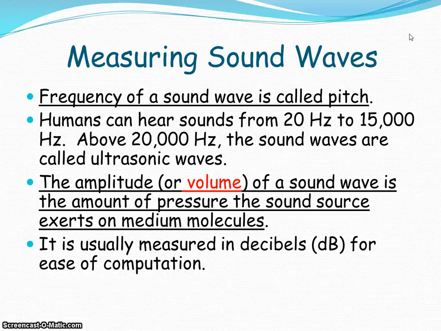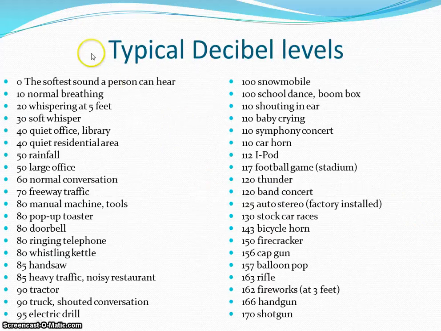Once again, amplitude is volume when it comes to a sound wave, and we can measure that volume in something commonly called decibels, or dBs for short. You can look at this chart here, and as the decibels grow higher, so does the energy or the amplitude of that wave. So a whisper might be 20 decibels, whereas a bicycle horn or a firecracker or balloon popping is going to be in excess of 100, 150, even more decibels. So decibels are a simple measurement system for the amplitude, the power, the volume of sound waves.